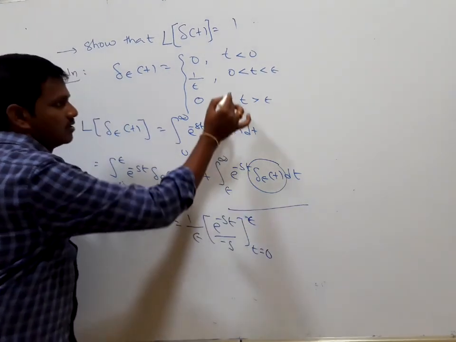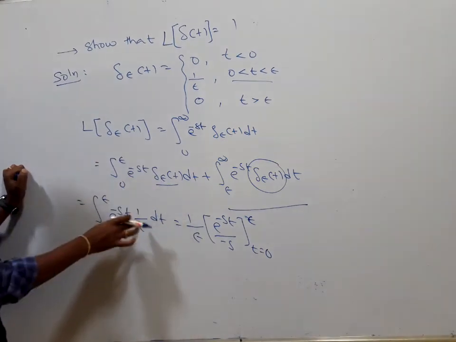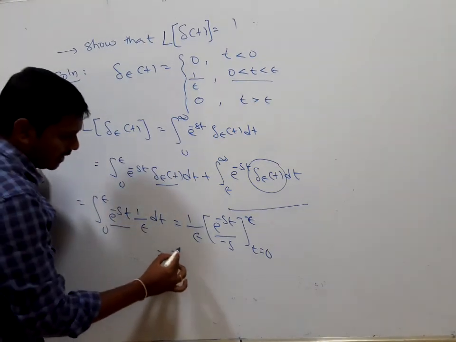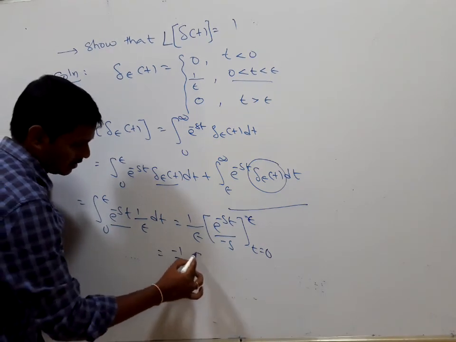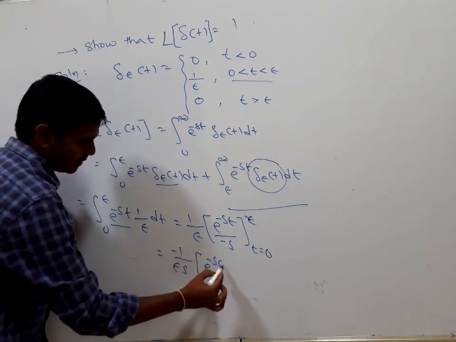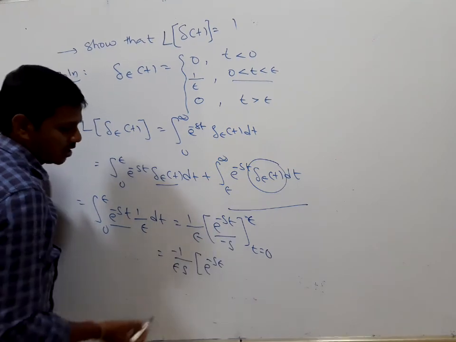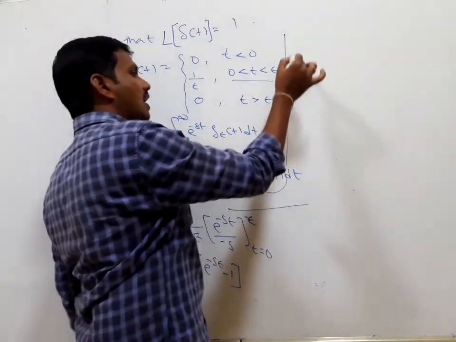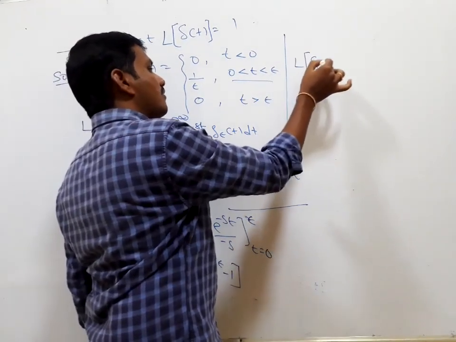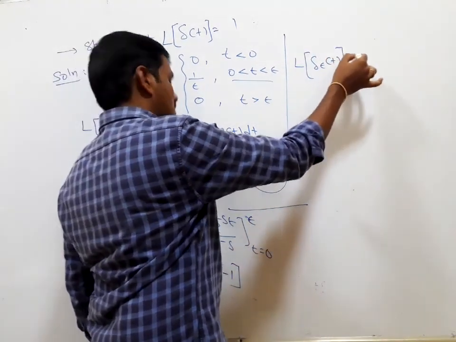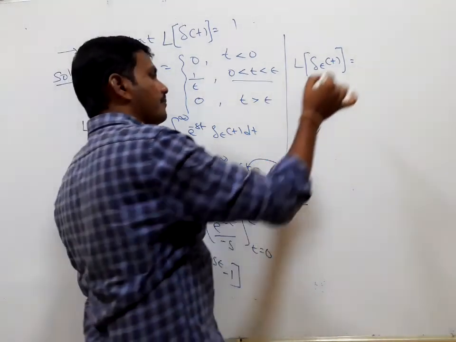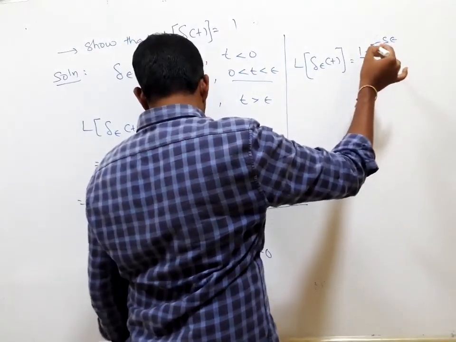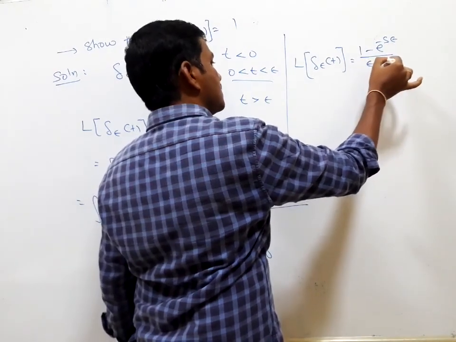Integrating, this is minus 1 by epsilon s times e to the power of minus s epsilon minus 1, since e to the power of 0 is 1. So finally the Laplace transform of del epsilon of t is 1 minus e to the power of minus s epsilon divided by epsilon s.